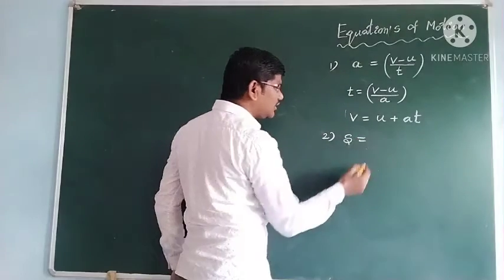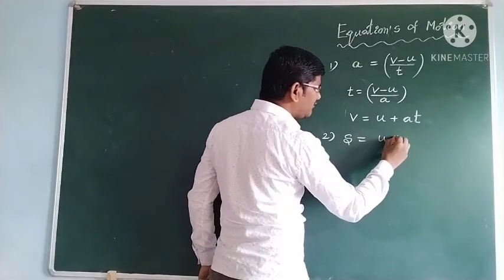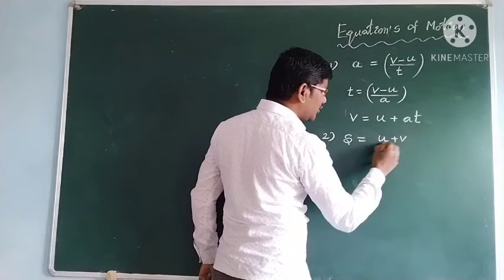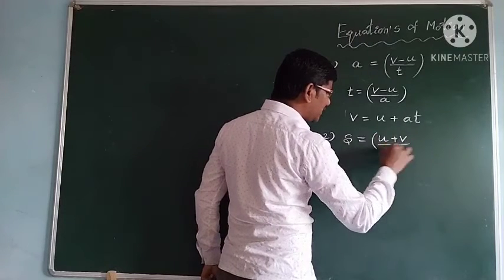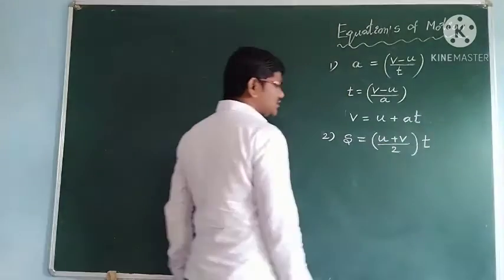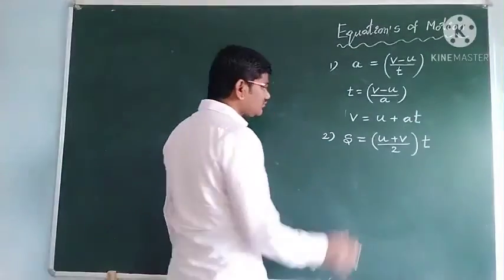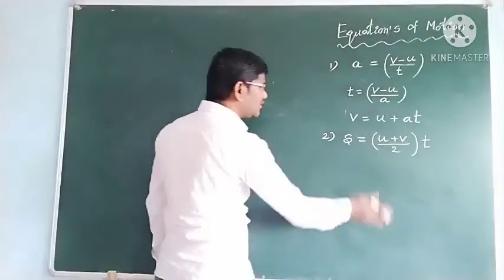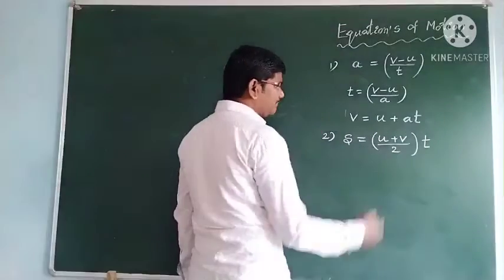s is equal to, we have two velocities, so sum of the velocities we are writing: (u plus v) by 2, into time t. Displacement is equal to velocity into time. So s is equal to (u plus v) by 2 into t.